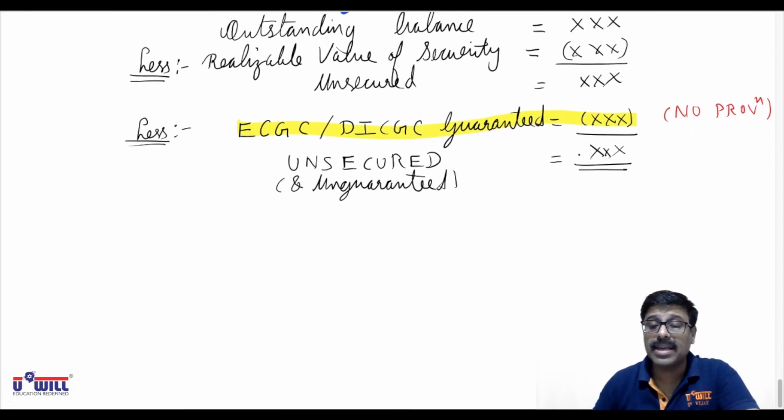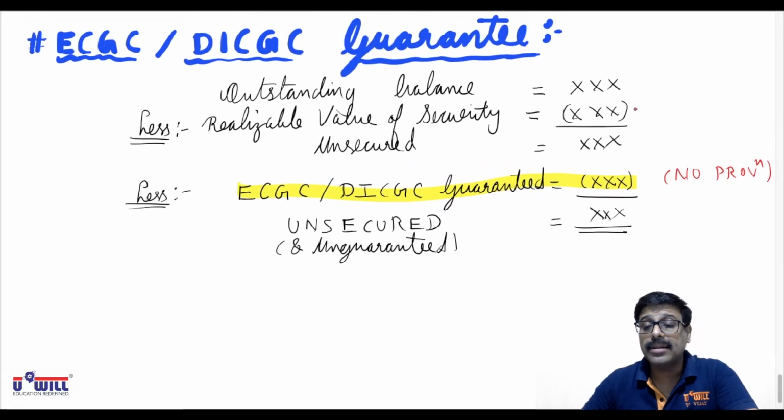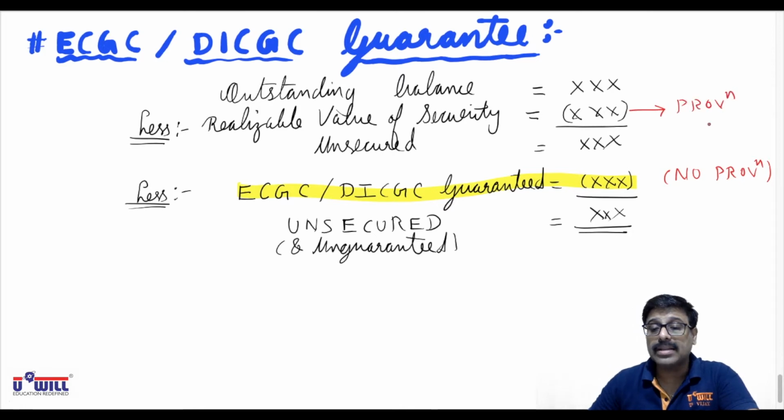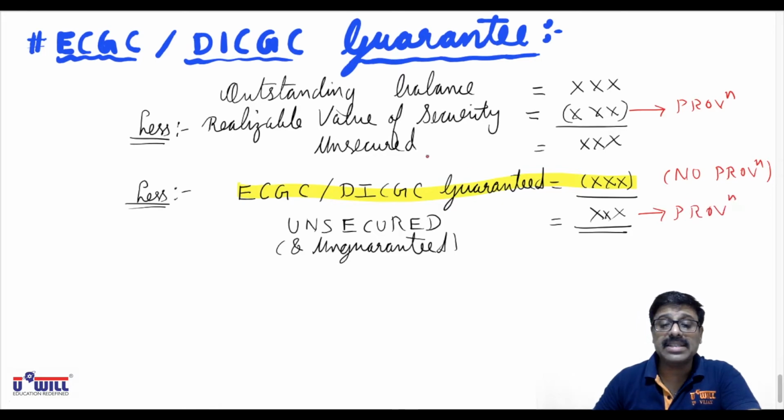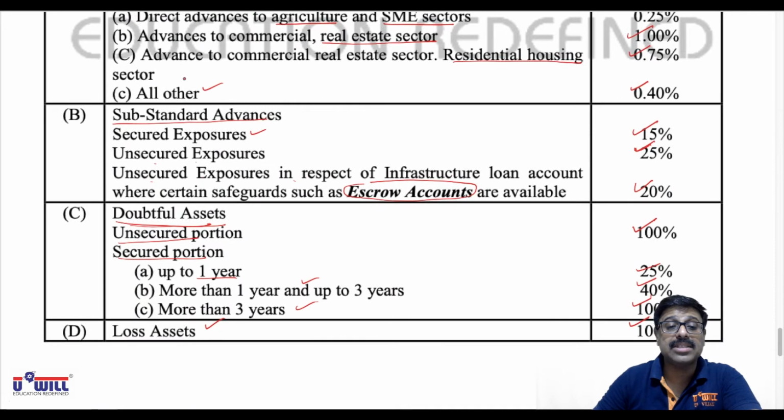So whatever remains is unsecured as well as unguaranteed. So basically on which amounts are the provisions required? On this amount the provision is required, and on this amount the provision is required. Even on the secured amount, provision is required. We studied in the last lecture that on whatever secured amounts there are, we also have to create the provisions at the respective rate.